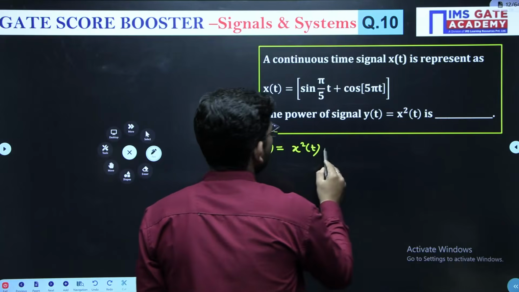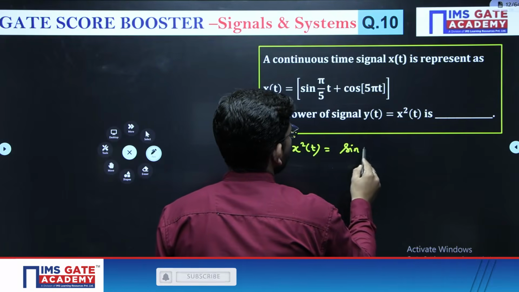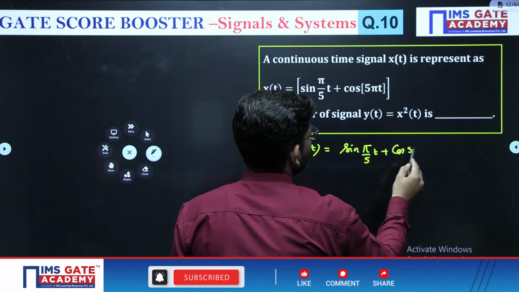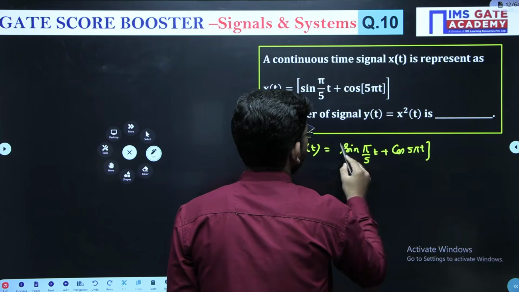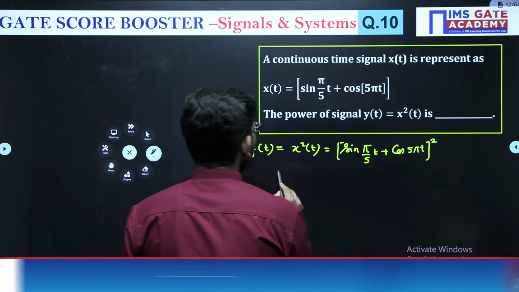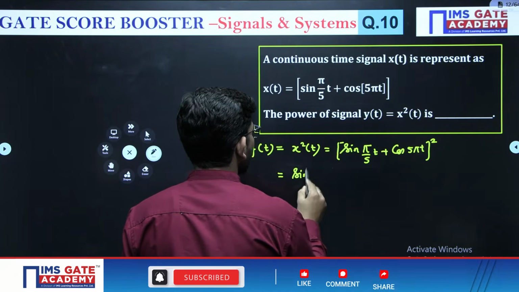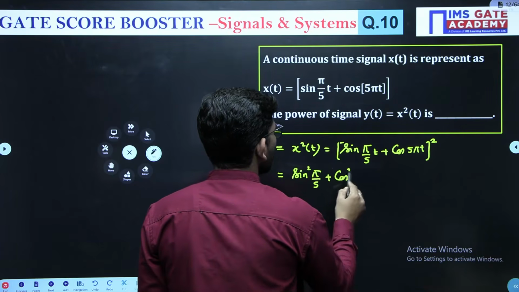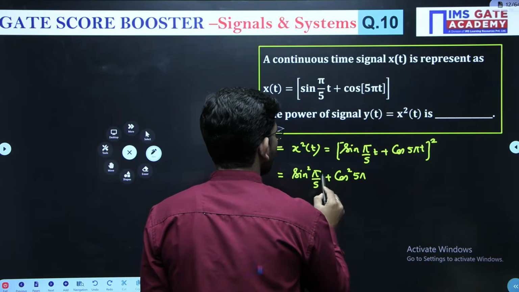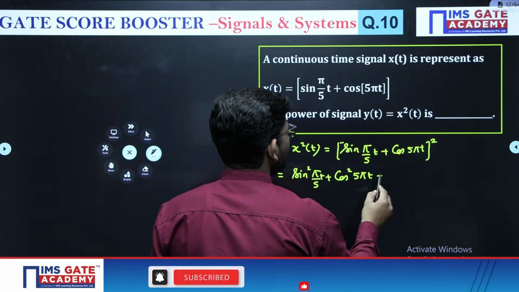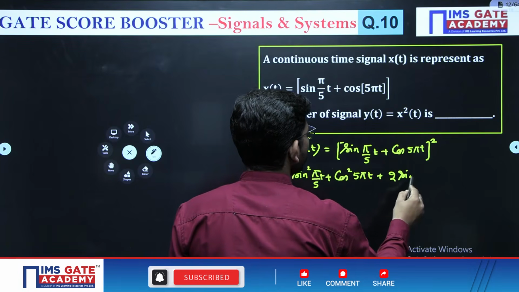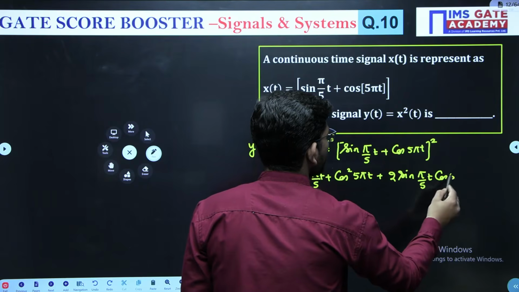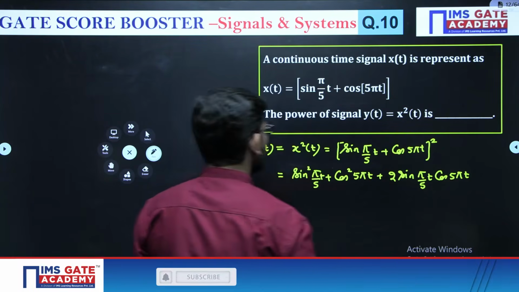x square t means (sin(pi/5 t) + cos(pi t)) whole square. Now do the square. What you will get? sin square(pi/5 t) + cos square(5 pi t) + 2 sin(pi/5 t) cos(5 pi t), right?